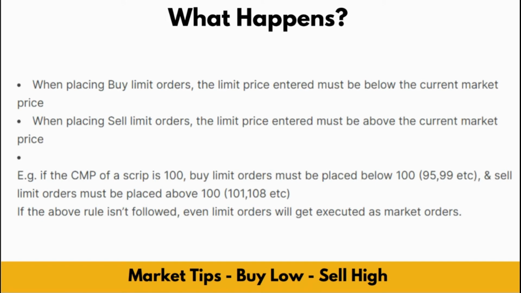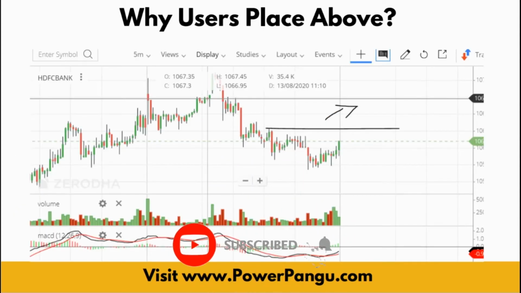Basically, when you try to place an order above the current market price, even the limit order will get executed as a market order. For example, this is the breakout reason. Suppose the current market price is running at 100 and you want to buy a little bit above that. You would have simply placed a limit order like 106 or something like that. In that case, it immediately understands that it's placed above the current market price. It gets executed at various prices, not at 106, and below that also it gets executed.